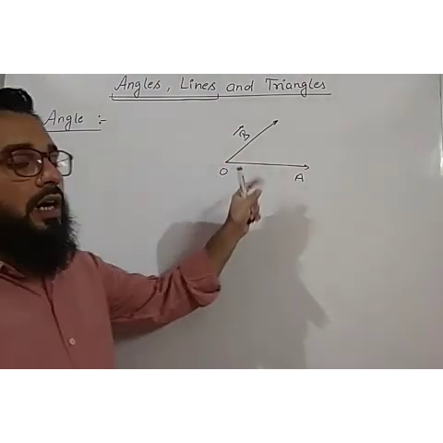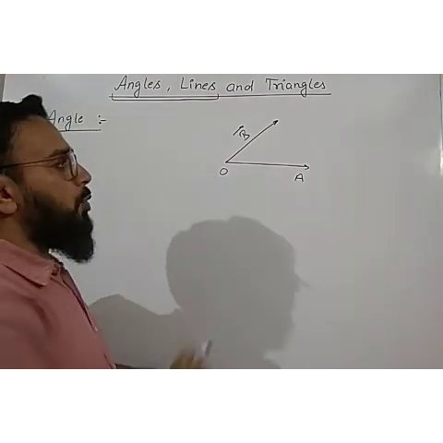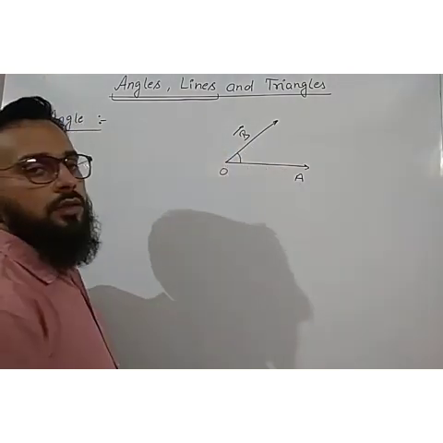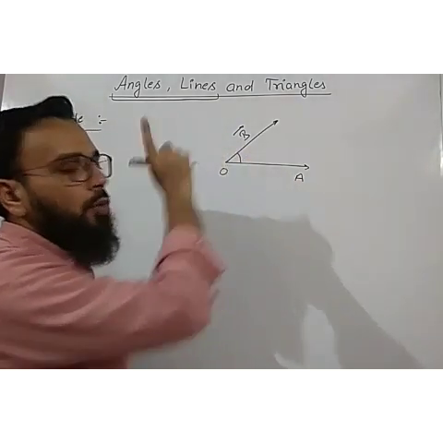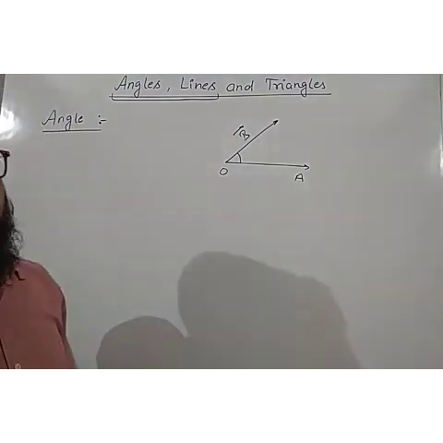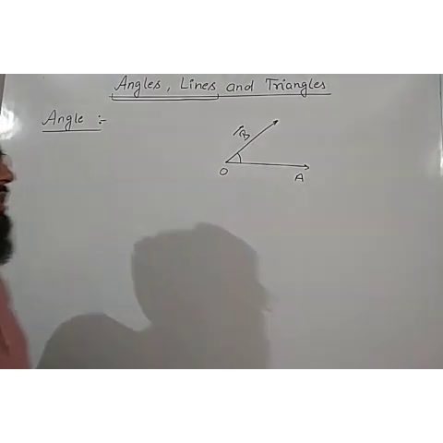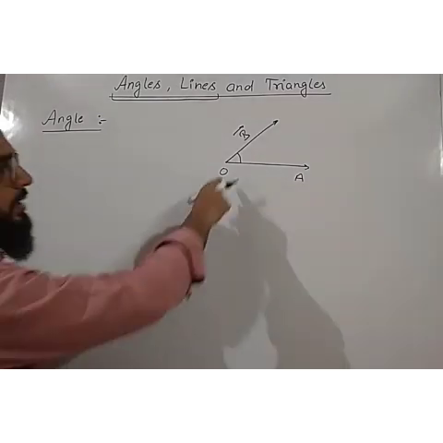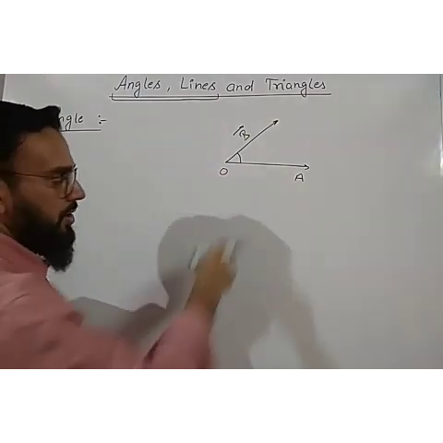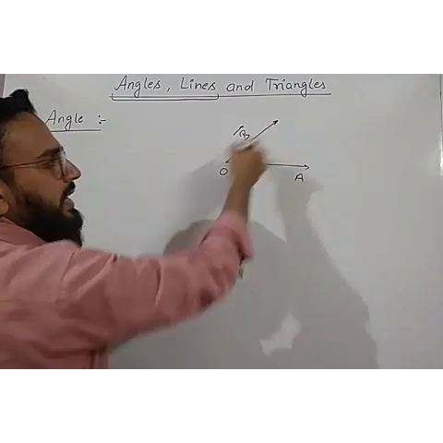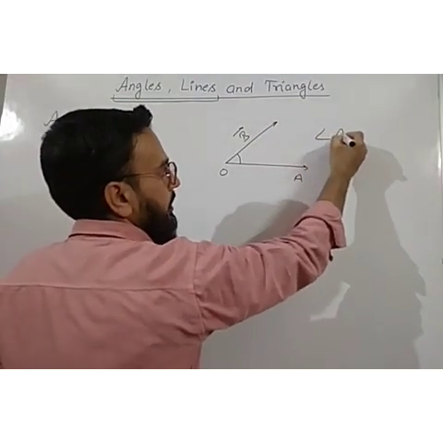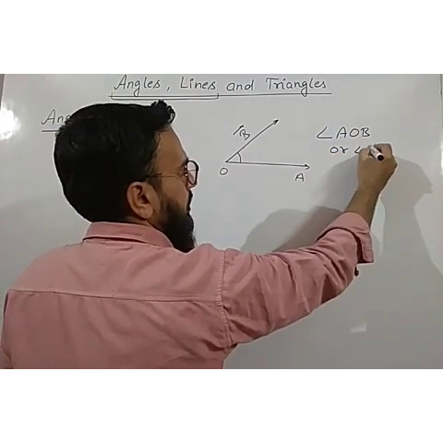When two rays start from the same point, then at the point of intersection, that is O, the rays OA and OB both start from the same point, and O is known as the point of intersection. So this is our point of intersection. Then at this particular point of intersection, an angle is formed. What is this angle? This angle can be written as angle AOB or angle BOA.